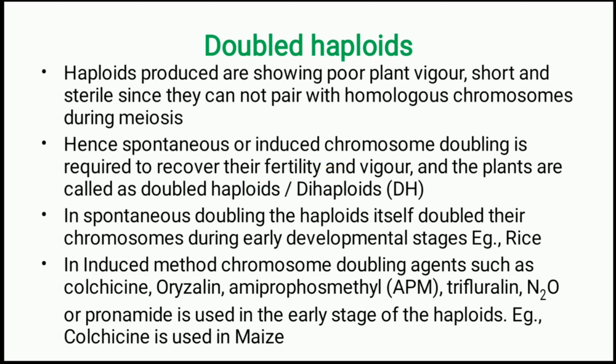Whereas in the induced method, chromosome doubling agents such as colchicine, oryzalin, amiprophos-methyl, that is called APM, trifluralin, nitrous oxide and pronamide, these kinds of anti-spindle fiber agents are used in the early stages of the haploid development. For example, in maize, the doubling of the chromosomes is carried out once the haploid plants have emerged in the early stage.